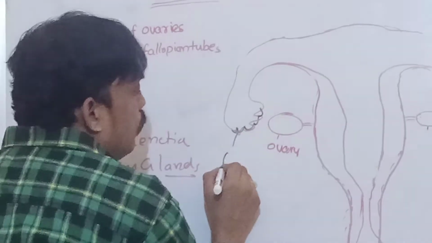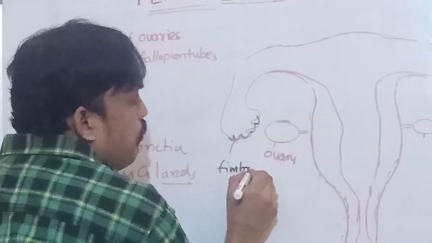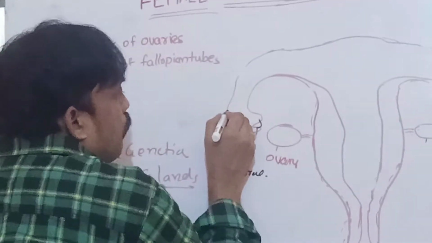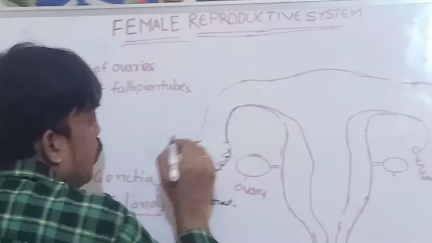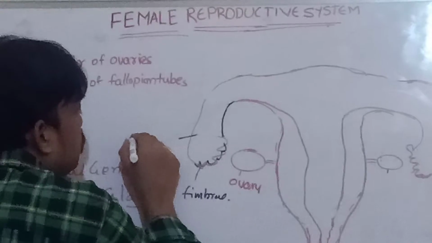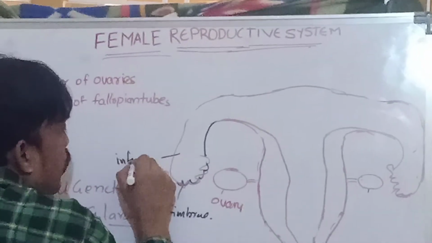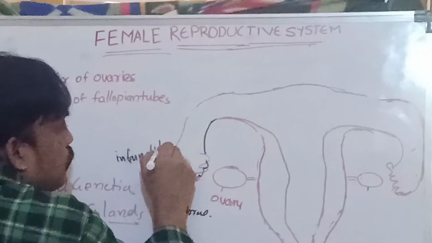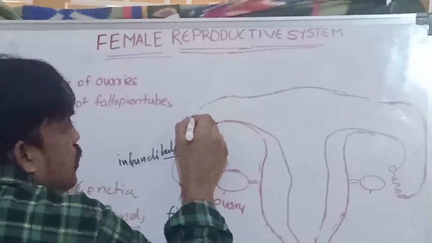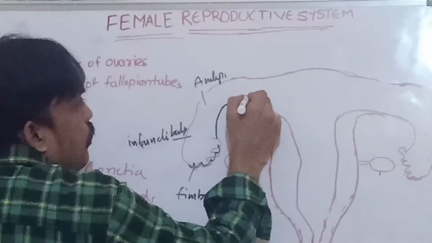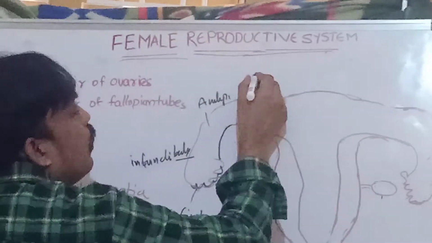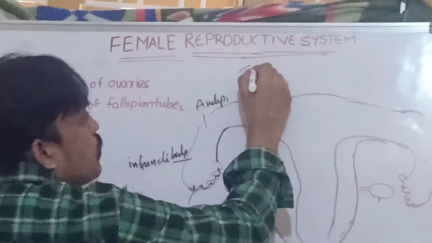These are the fallopian tubes. We can call these finger-like structures fimbriae, this wider region the infundibulum, this the ampulla, and this narrower region the isthmus.